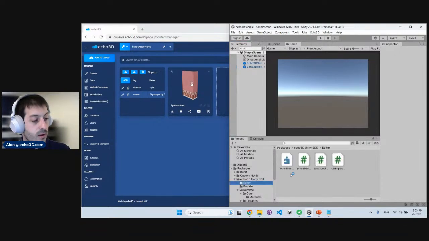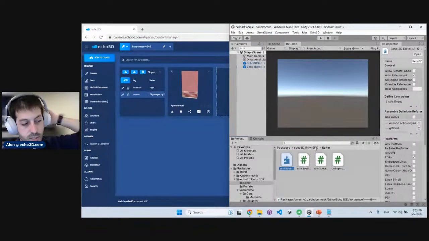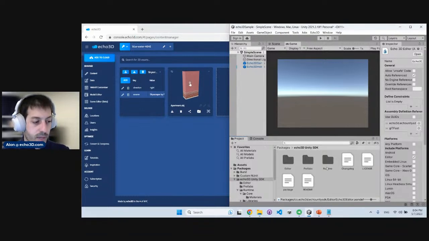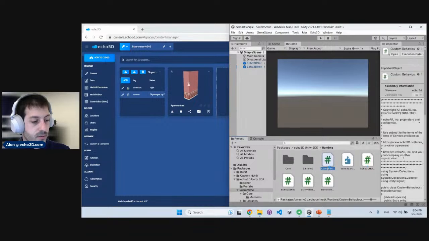Another really cool tool that you need to be aware of is the scripting that we have right here. The scripts that are used in Unity are C# scripts. This is an object-oriented language. So if you know Java or if you know C#, great. You should be okay. Really simple stuff. And there's a bunch of scripts that you need to be aware of. One of the most important ones is the custom behavior script.